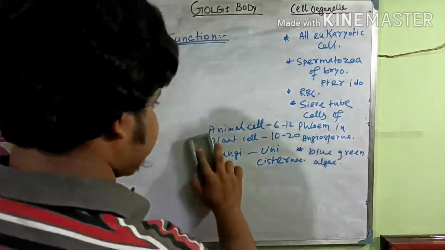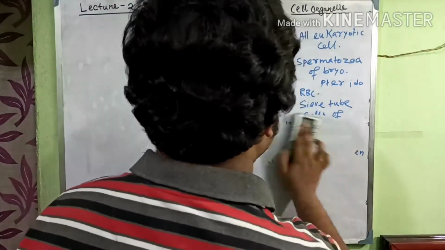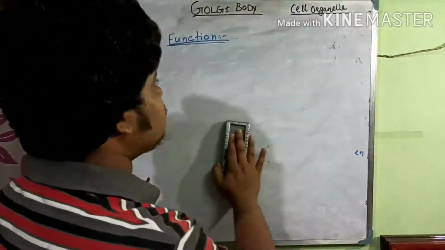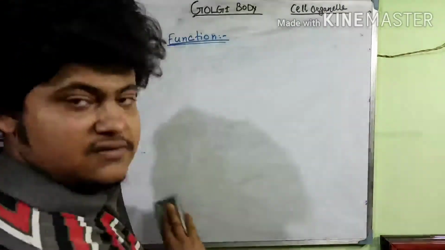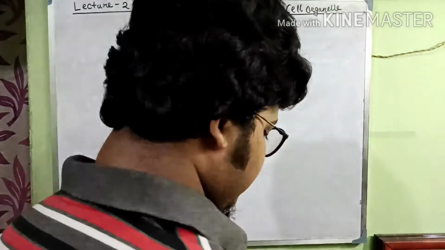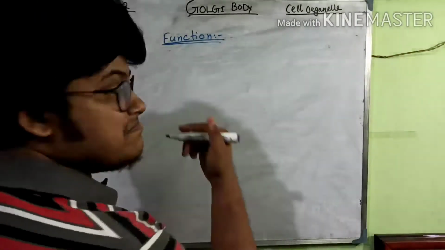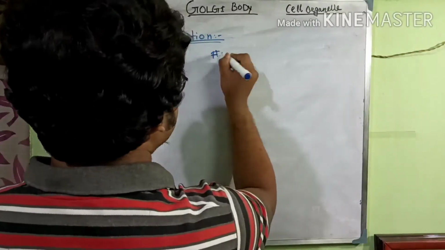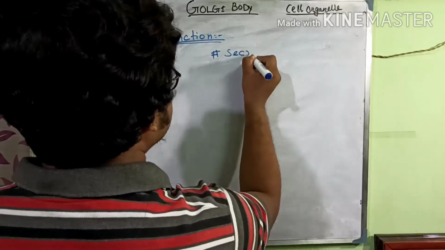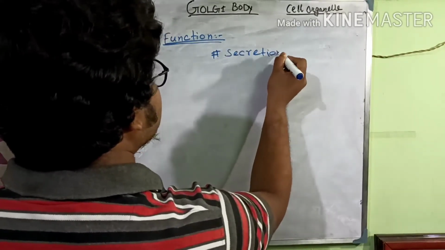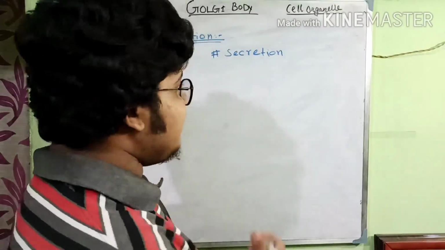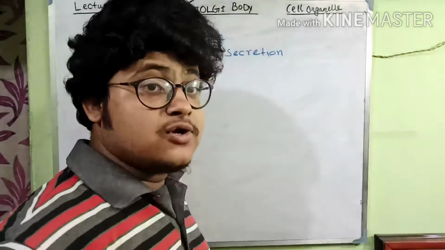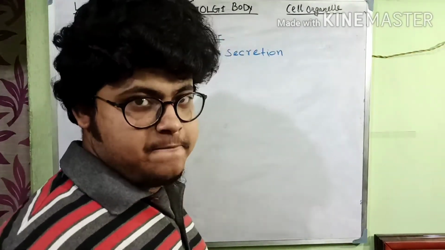Now, let's talk about the functions of the Golgi body. It is mainly secretion. They act as the secretion house or the export house of the cell.